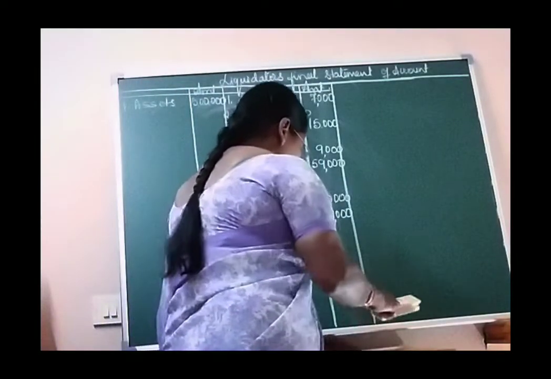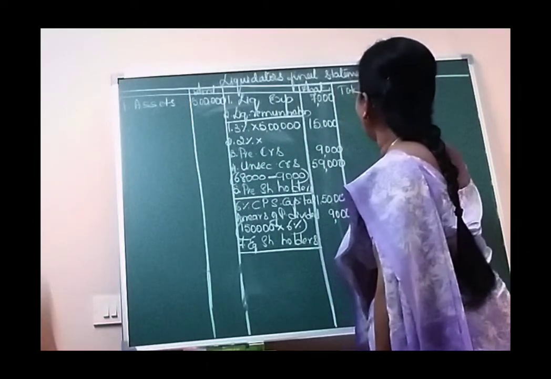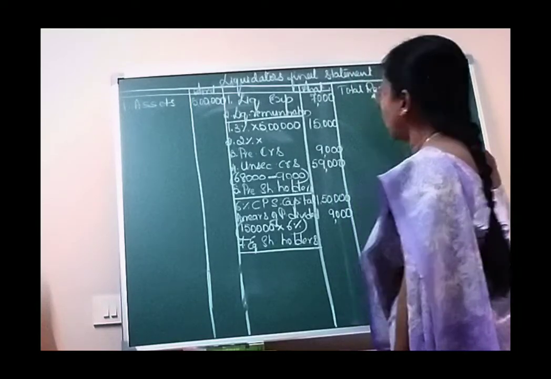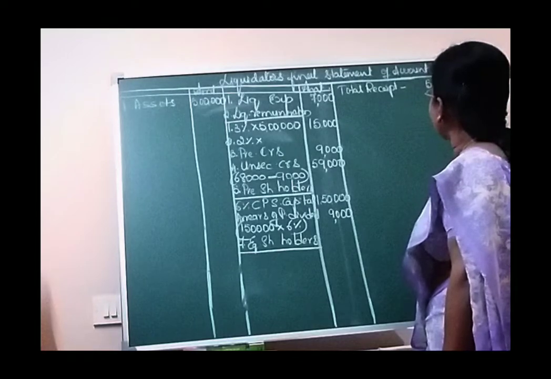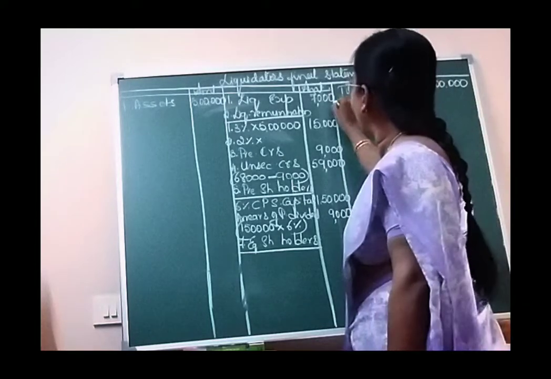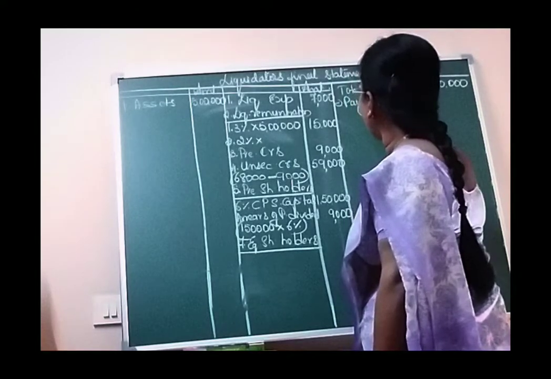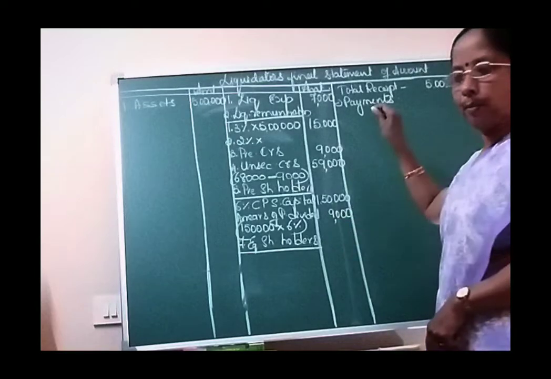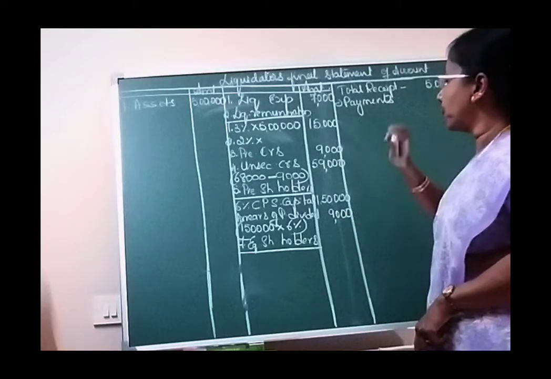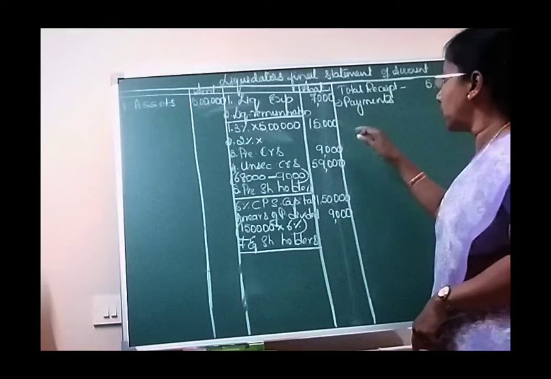In this calculation part, first you take the total receipt as I have told you. It is 5 lakhs is the receipt, minus whatever payments I have made till this stage. So you can take the payments in the calculation.